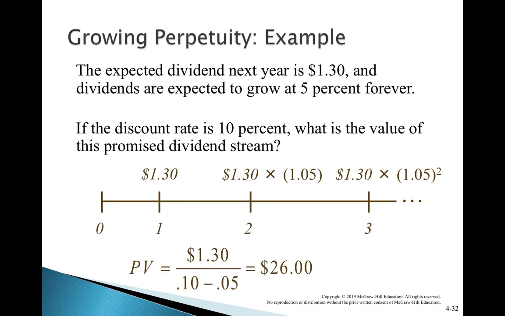So the formula will be the expected cash flow next year, that is D1, divided by R minus G. R is 10%, G is the growth in dividend, 5%. So if a company is paying a $1.3 dividend next year and dividends are expected to grow 5%, then you are ready to pay $26 for this stock. So this is called perpetuity with growth. I hope it is clear.